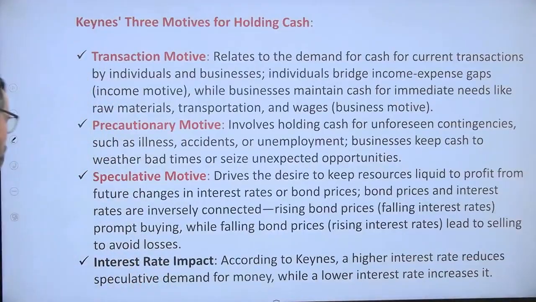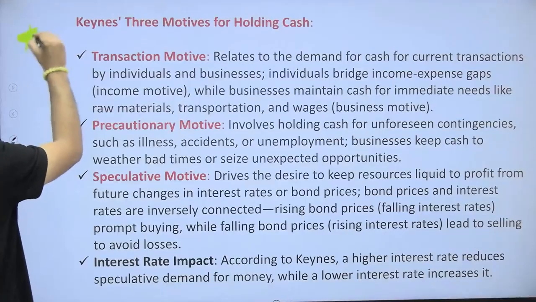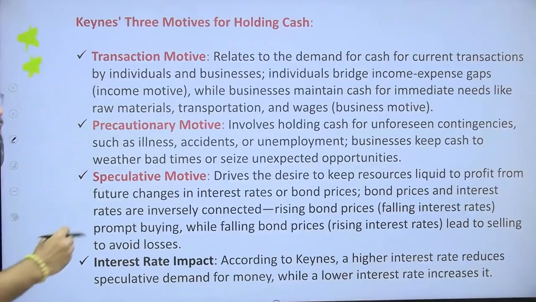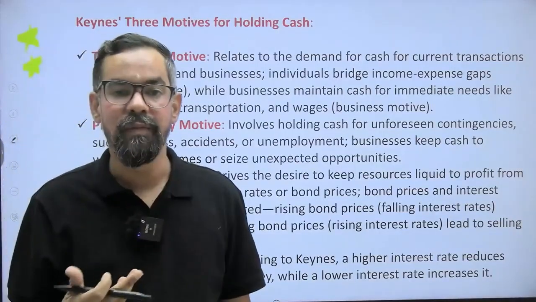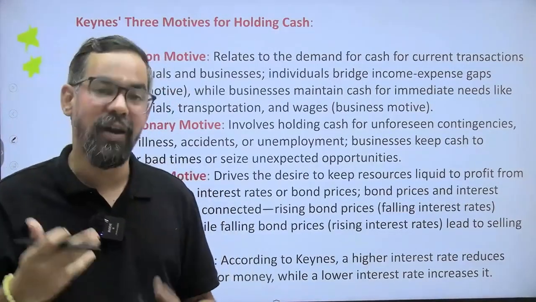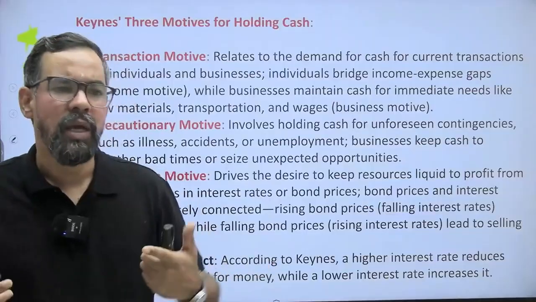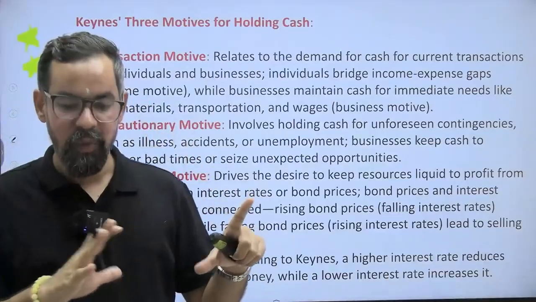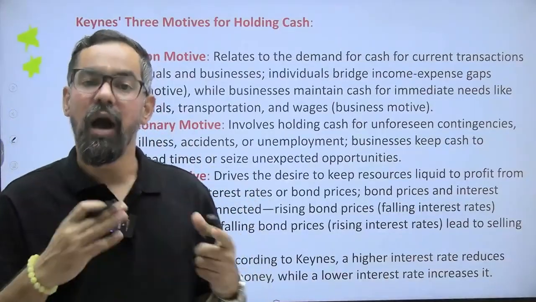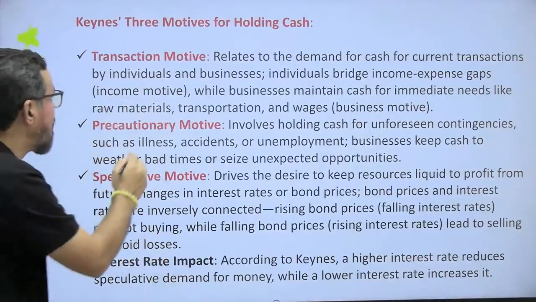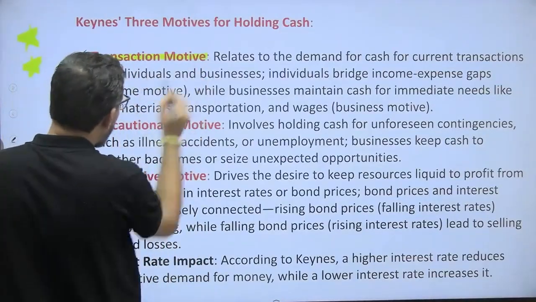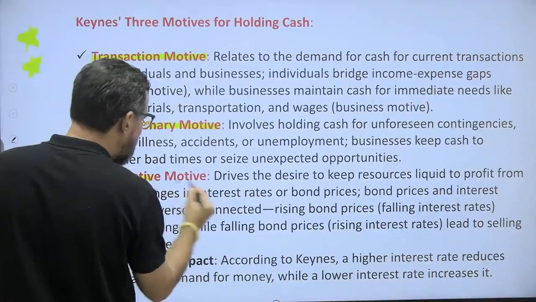Let's decode these in detail. This is very important and very easy to understand, because we also do the same thing in our general life, and that helps us manage our overall cash. We also divide our money or whatever earnings we have among different categories. So Keynes defines three areas: transaction motive, precautionary motive, and speculative motive.